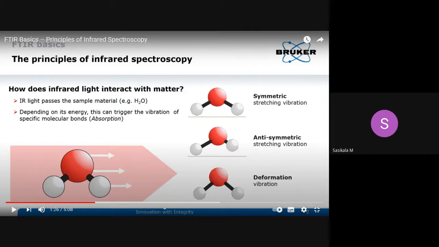To give a spectrum in the IR region, there are two important rules. A molecule must follow these two rules. So what are the two rules for giving an IR spectrum? One is that the molecule, or the particular group, must have a dipole moment. Dipole moment means it must have positively and negatively charged groups. The other is that it should not be centrosymmetric.